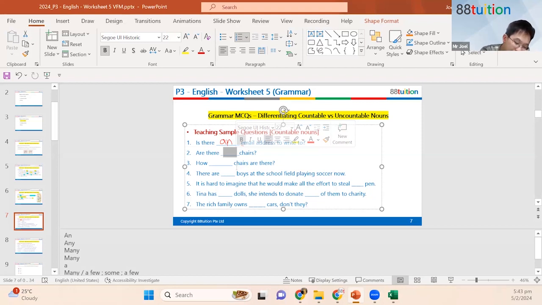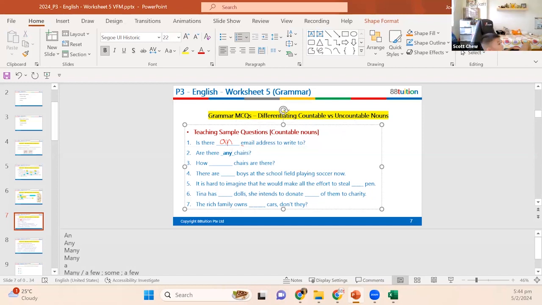Are there chairs? Are there any chairs? Or are there some chairs? We can say, are there any chairs? Or we can also say, are there some chairs? Are there some chairs that I can sit on?